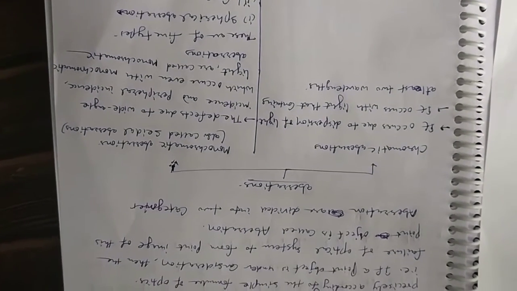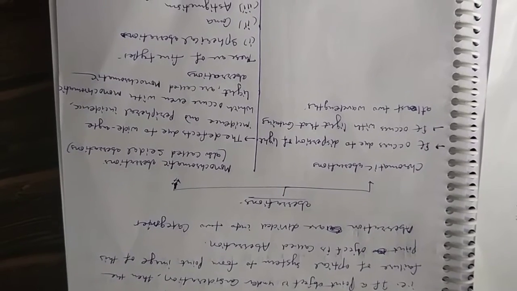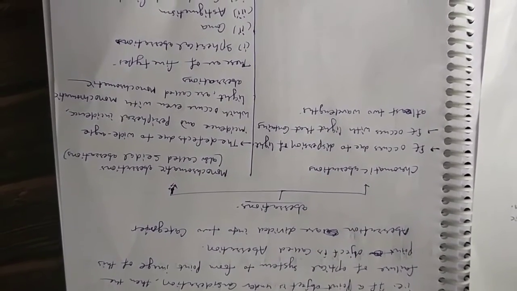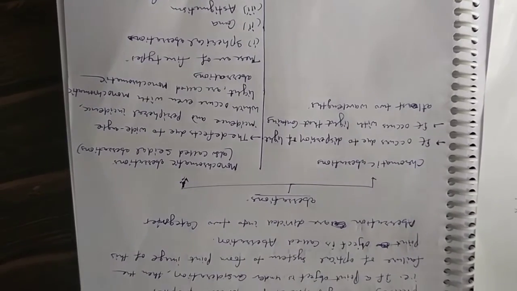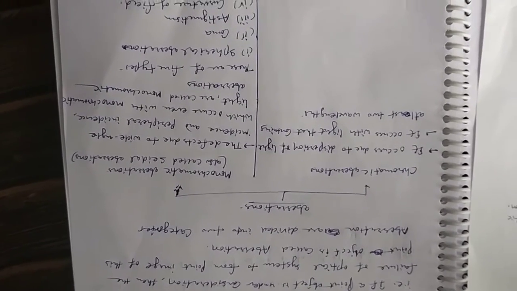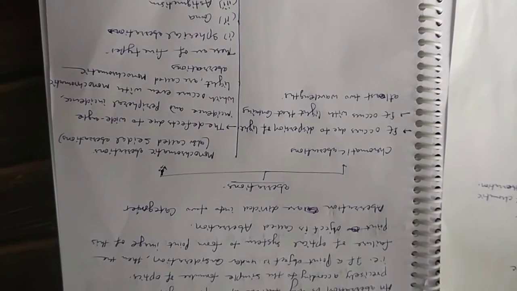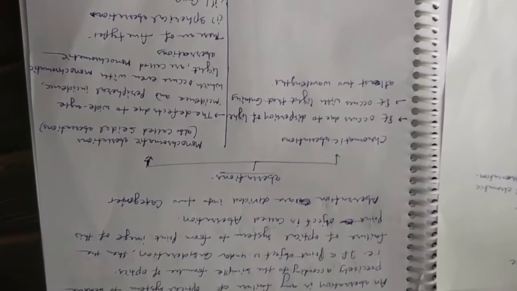And chromatic aberration, this is due to the dispersion of light, and it occurs when the light contains at least two wavelengths, which means if we consider white light, then the chromatic aberrations occur.